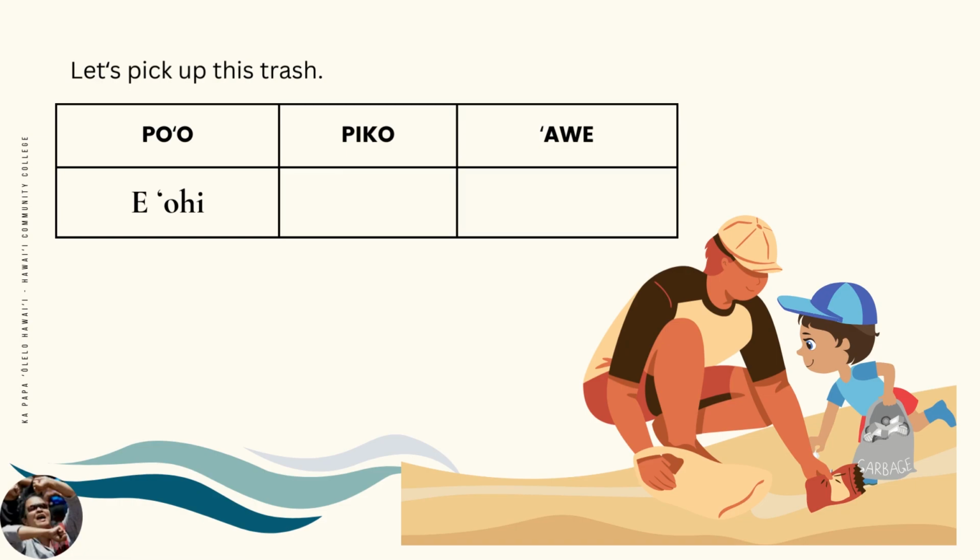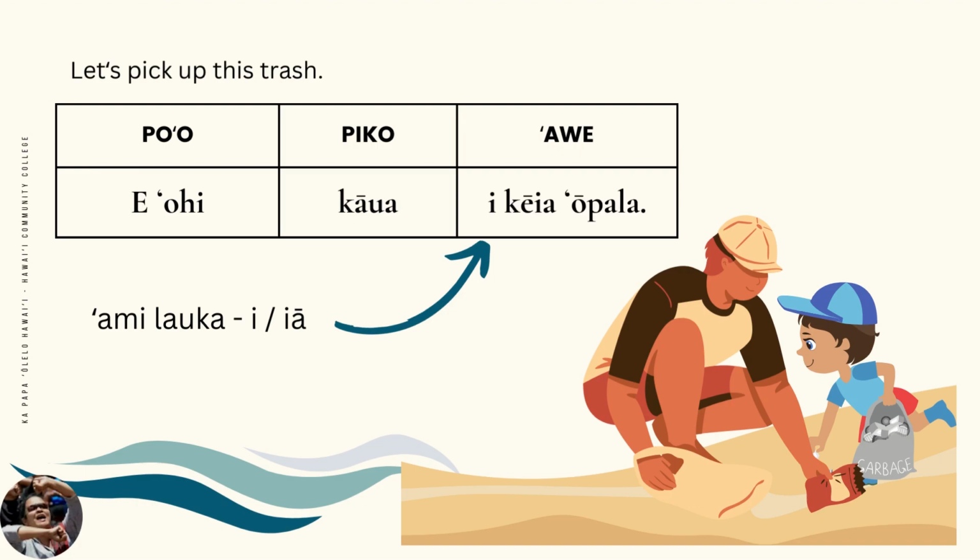The piko is us, and since us is the speaker and the person he or she is speaking to, us, is 2 people, inclusive, we'll use kauoha. E ohi kauoha. And now the ave, this trash, which doesn't have an ami, so let's stick it in ami lauka. E ohi kauoha ikeia opala.